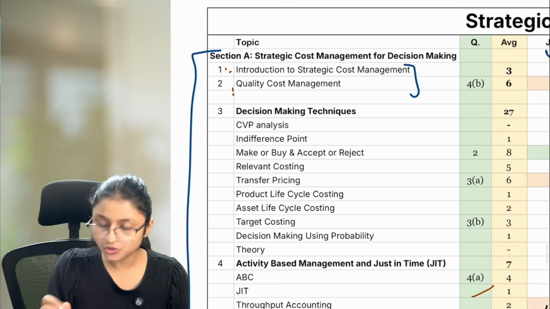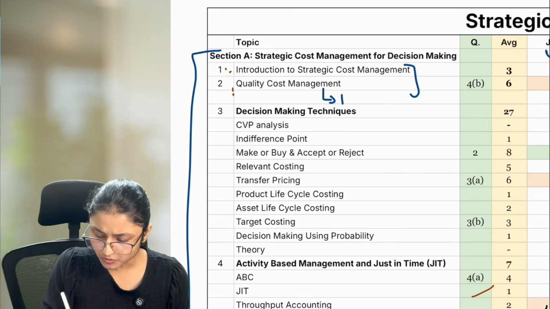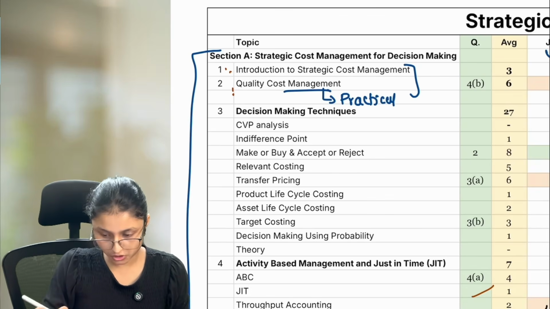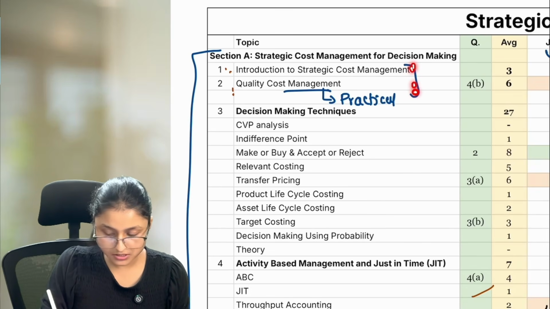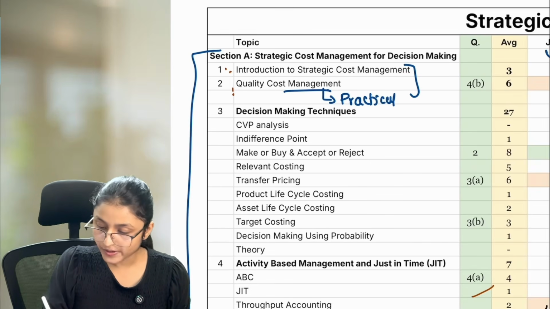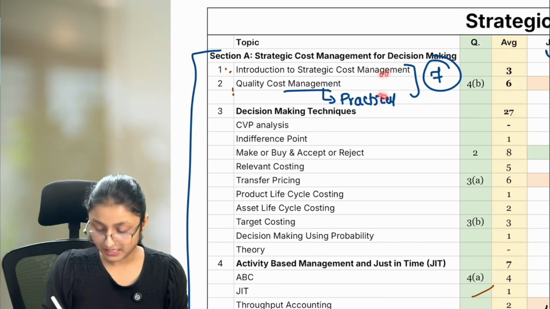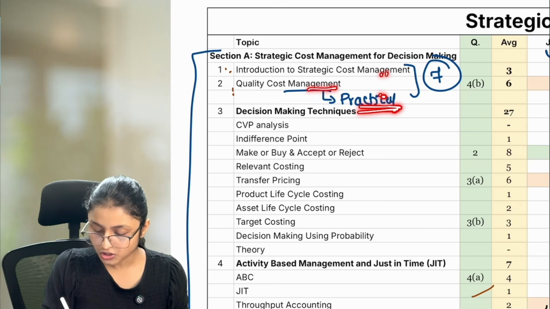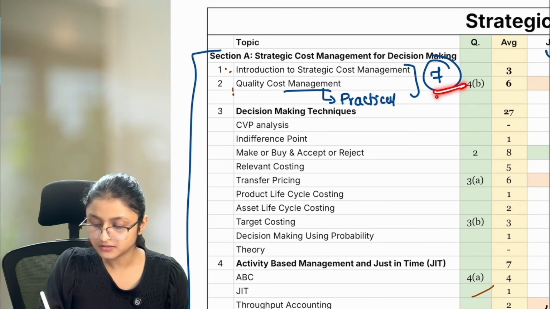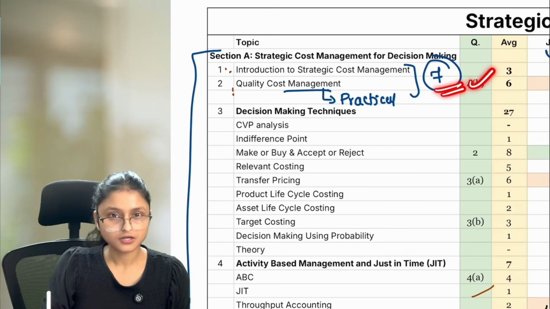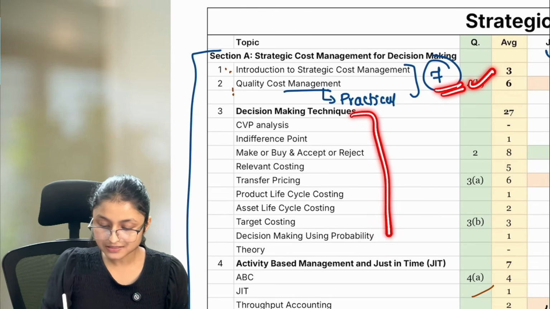Chapter number 1 and 2 are completely theory. Chapter number 2 has some practical parts, but most of this chapter is going to be theory. Now from these two chapters, the institute can ask you one question only, and that is going to be of 7 marks. They can ask from any of these chapters. It can be from the practical part of chapter 2 or the theory part of chapter 1 or 2, doesn't matter. It is going to be only one sub part of a total 14 marks question, and that is of 7 marks. Okay?